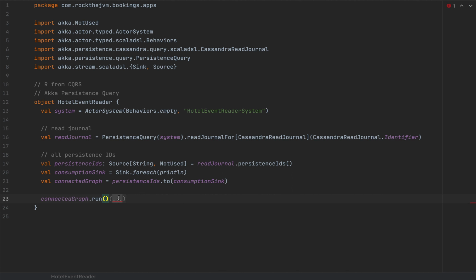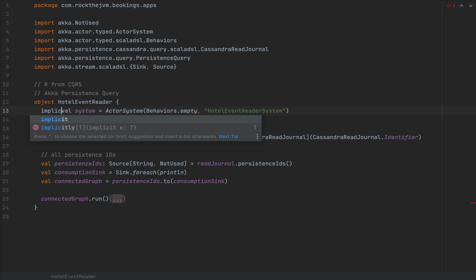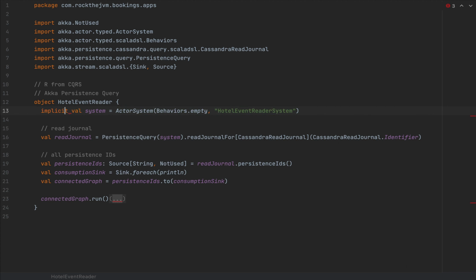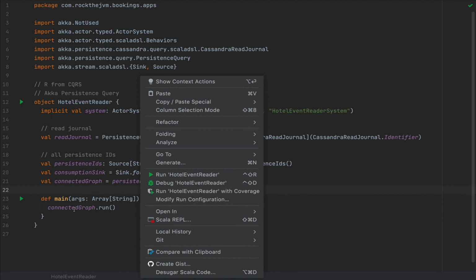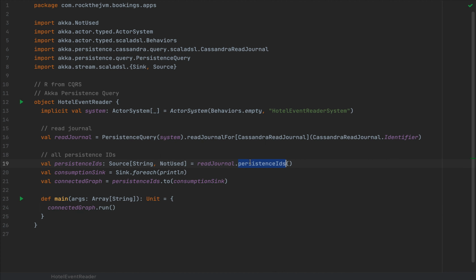Now, this run method requires an implicit so-called materializer, which has the appropriate resources to allocate for the stream components, which is why I'm going to mark this actor system as implicit. This also contains an actor materializer. Cool. Now, I'm going to type in a main method, and I'm going to call connectedGraph.run in this application's main method. Now, if you call connectedGraph.run, you will print all persistence IDs as they come in my hotel application. So if I spawn another hotel with another persistence ID, it will pop up in this little application.